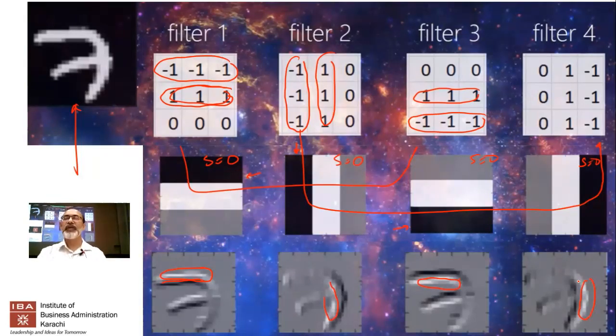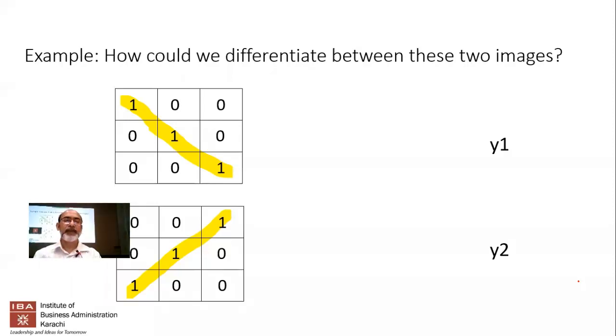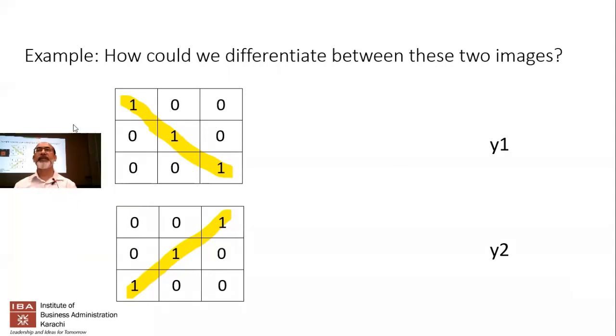So now let's go on. You now have some idea of how two-dimensional filters can be used for different purposes. Coming back to my original question, how can we differentiate between these two? Now that you know about filters, how would you design something that can detect Y1 versus Y2, Y1 being the going downwards, Y2 being upwards? So how would you do that? Obviously the hint is you have to use filters. Can you tell me what kind of filter you would use?